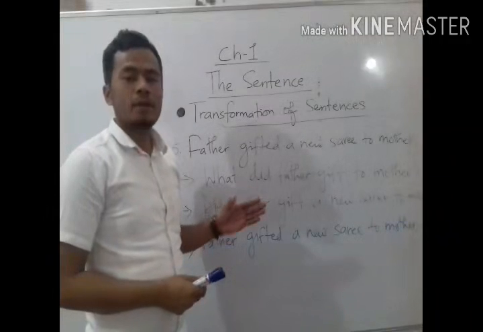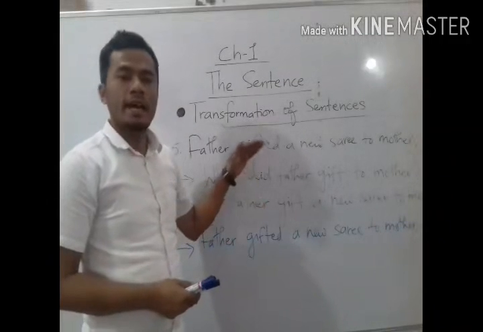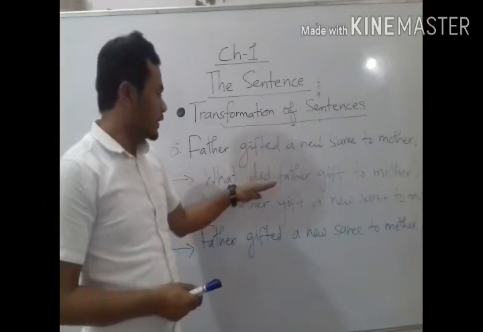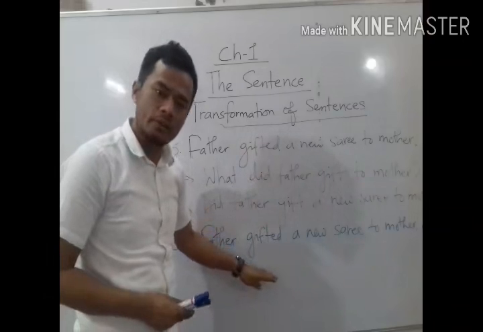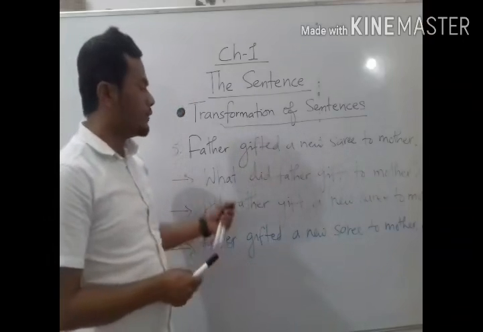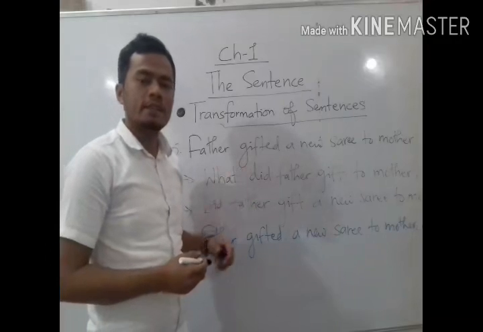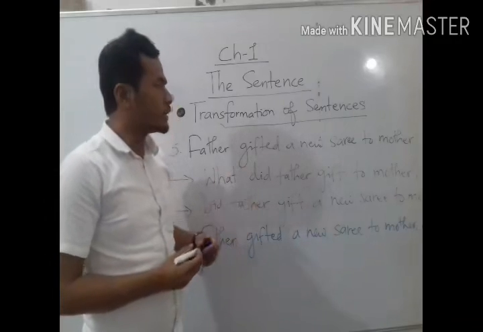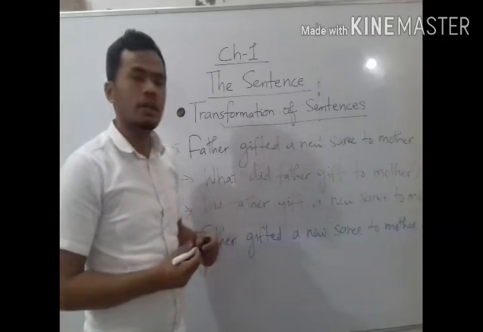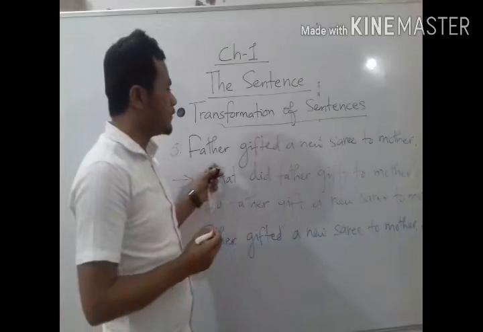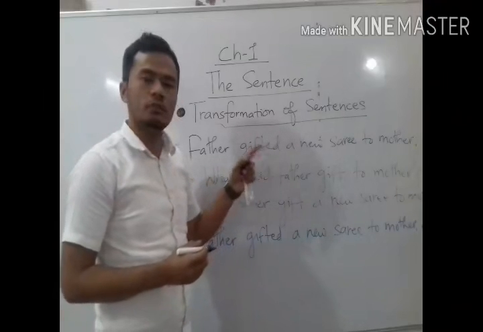Now let's discuss how to change an assertive sentence into a WH question, verbal question, or a tag question. See here, whenever we change an assertive sentence into a WH question, at first we have to find out the answer word in that assertive sentence. Like, father gifted a new sari to mother.